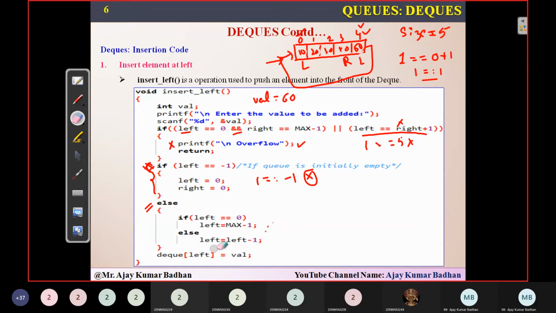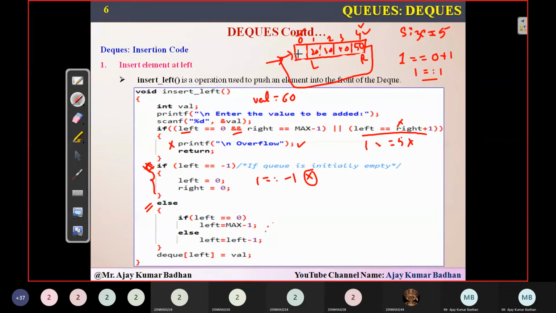And after this we have the else part. This is the one which I wanted to show you. That's the reason I have removed 20 here, and here I have inserted 50. Now right is pointing here, left is pointing here. So you know that there is an empty space at this particular location.